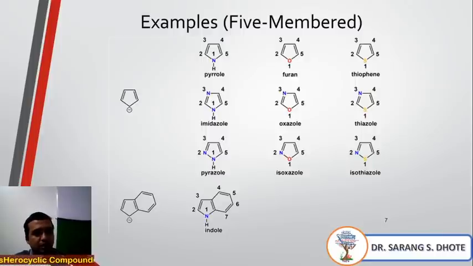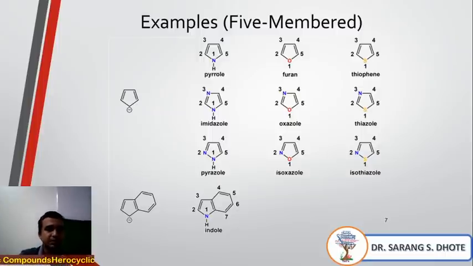If the first position is oxygen and the second position is nitrogen, then it is known as isoxazole. If sulfur is there, it is known as thiophene. If the first position is sulfur and the third position is nitrogen, then it is known as thiazole. If the first position is sulfur and the second position is nitrogen, then it is known as isothiazole. These are very important products.